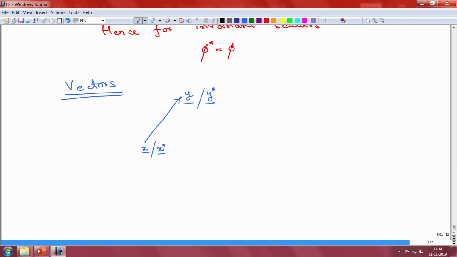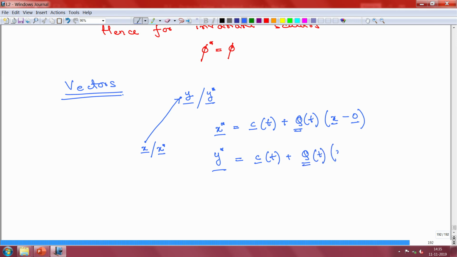Okay. So, we had just written above the equation for the change of reference frame. So, let us write down what x star is in terms of x. We had said that x star is equal to Q(t) times (x bar minus O bar) plus q. Similarly, I can write it down for y, the same equation. I am going to replace x with y now.